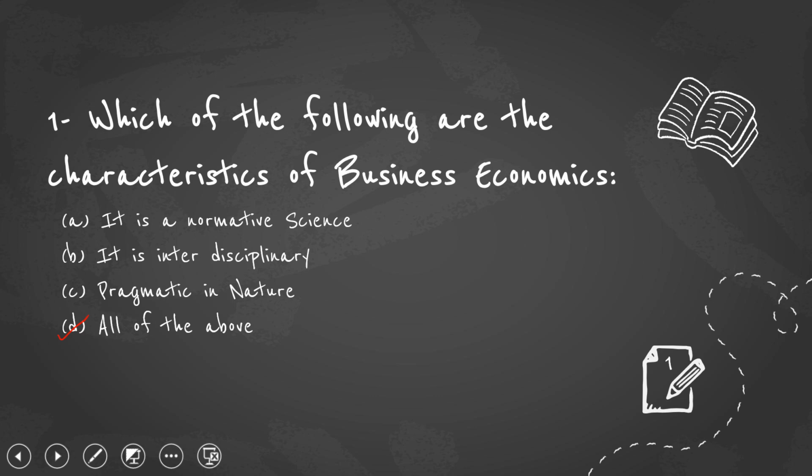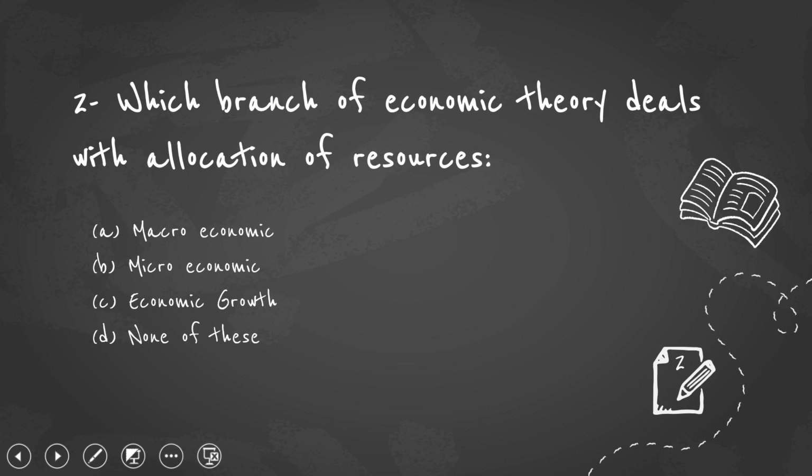Here the first question is, which of the following are the characteristics of business economics? Business economics has three main characteristics. It is a normative science, it is interdisciplinary because it incorporates both microeconomic and macroeconomic thoughts into the business environment, and it is pragmatic in nature. So the answer is all of the above for the first question.